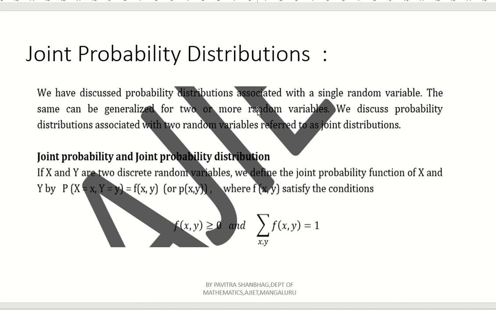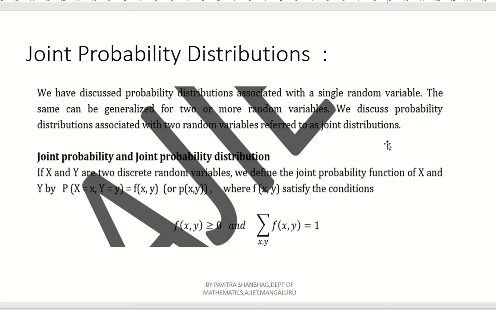Now we are doing two or more random variables. Now we discuss probability distributions associated with two random variables, referred to as joint distributions. Understood? For two or more random variables, the distribution we denote is the joint distribution.